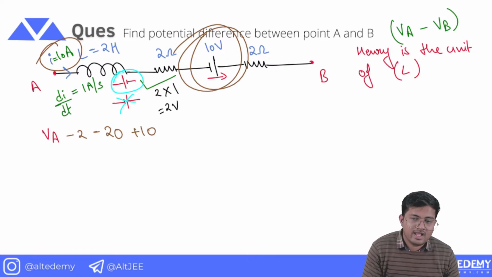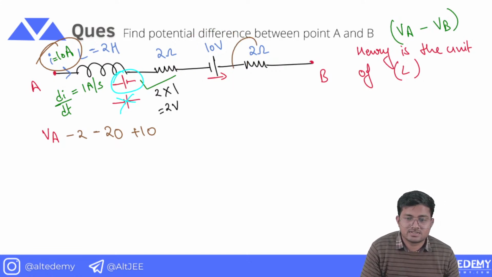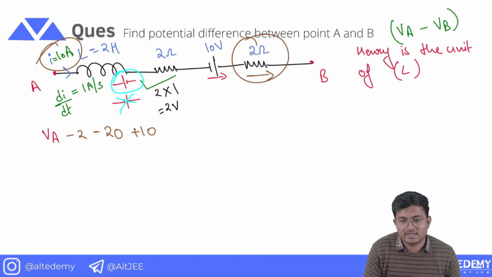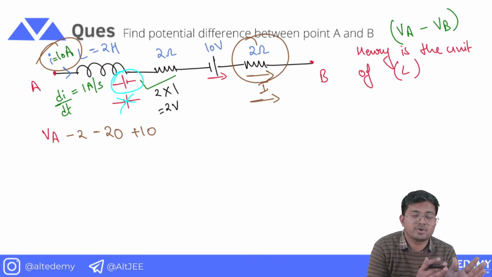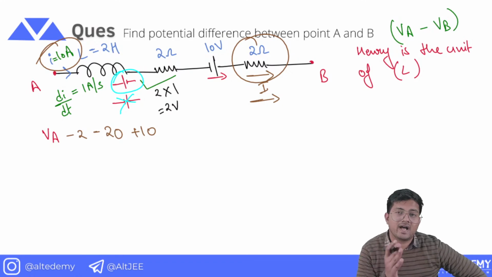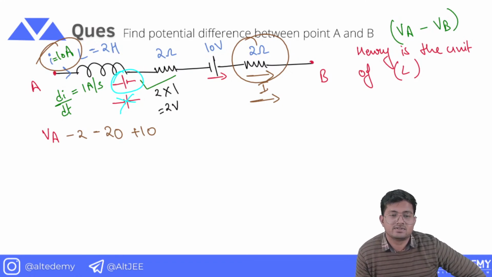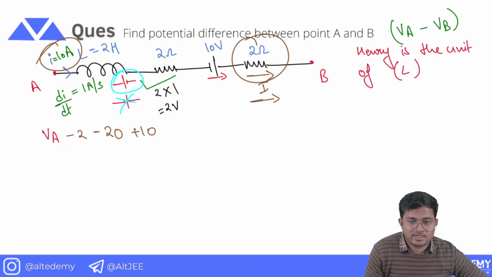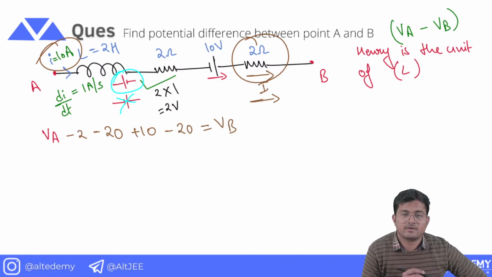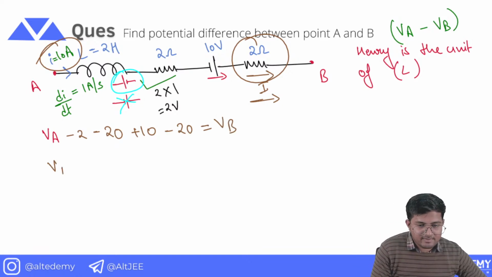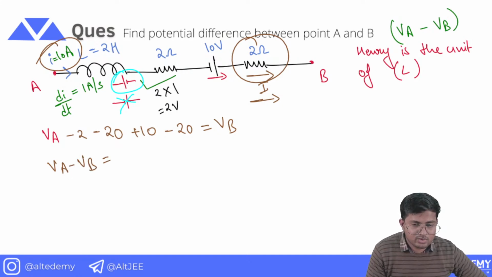Alright. And again we will encounter another resistance of 2 ohm and the current is passing through like this. And we are also moving in the direction of current. It means we are moving from high potential to low potential, which signifies a drop of minus 20, current into resistance, and thus we get to a point VB. So VA minus VB is going to be 42 minus 10. It is going to be 32 volt.